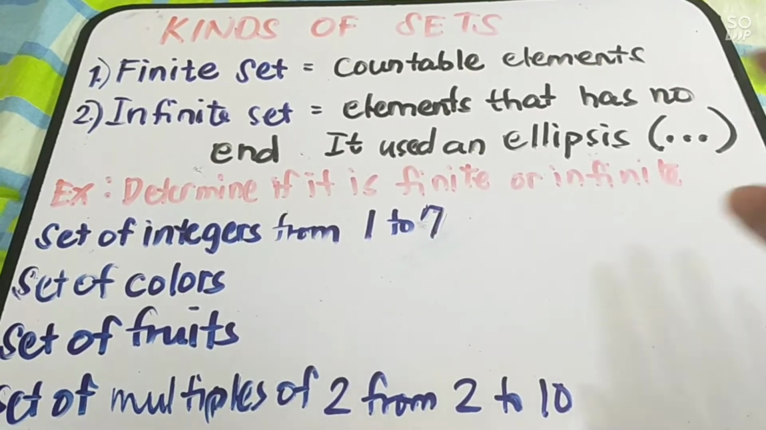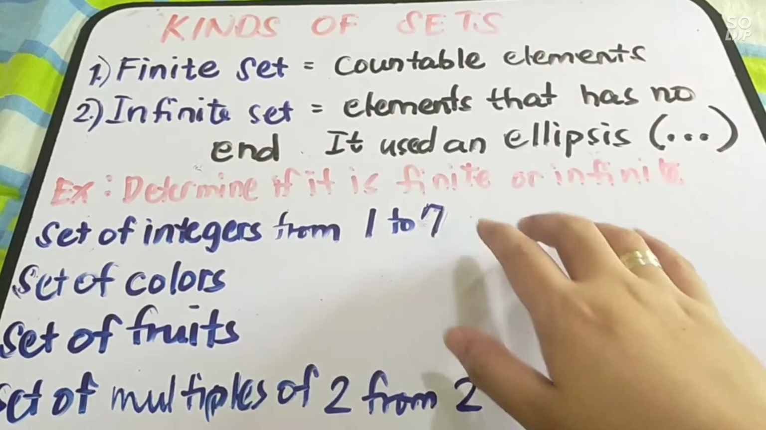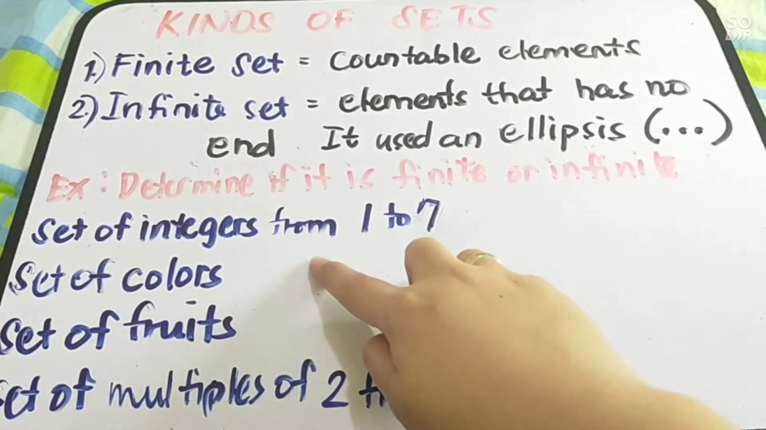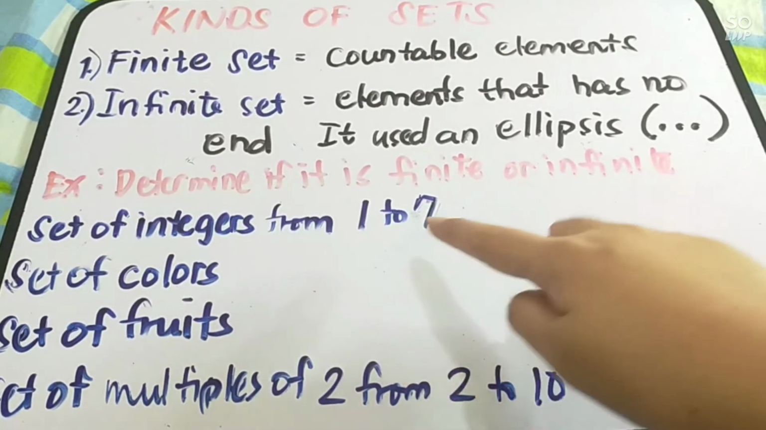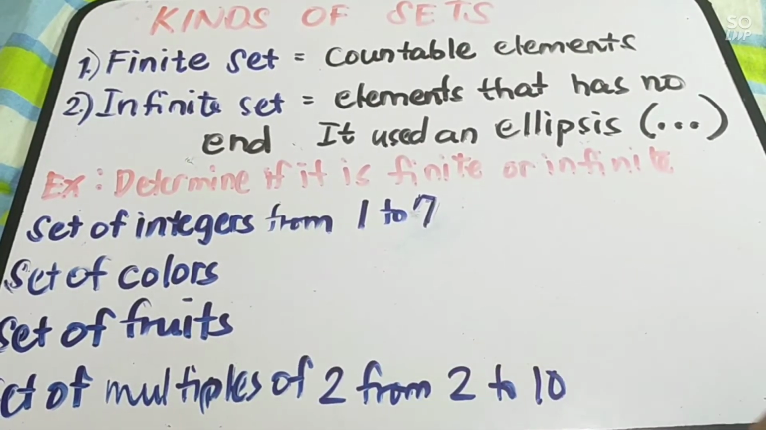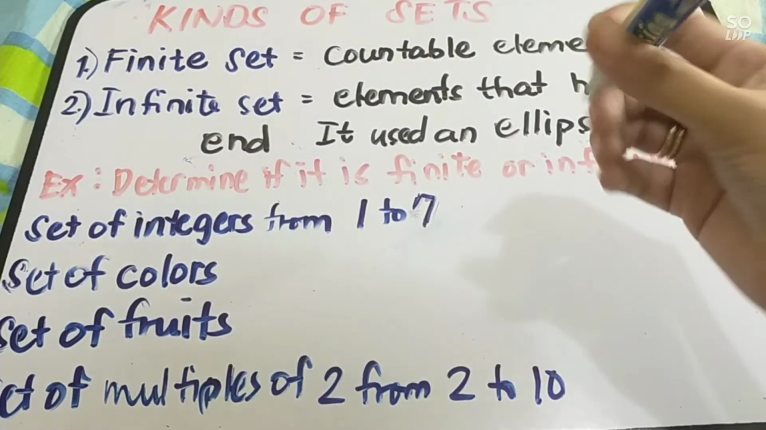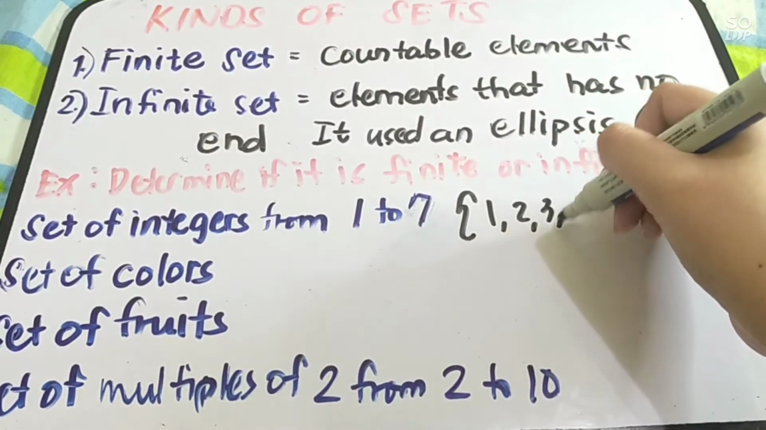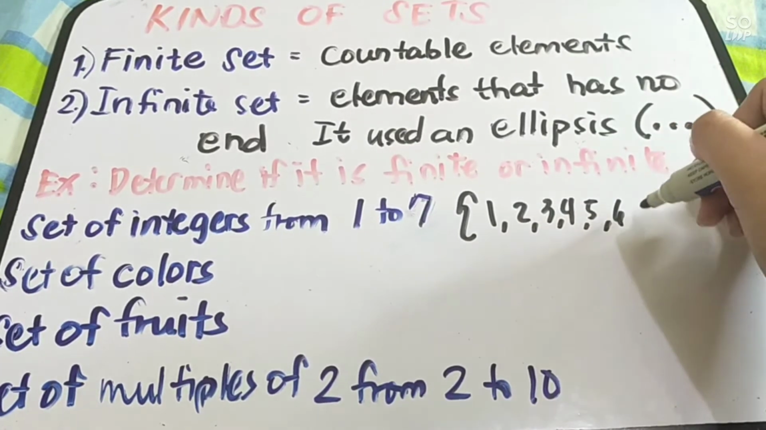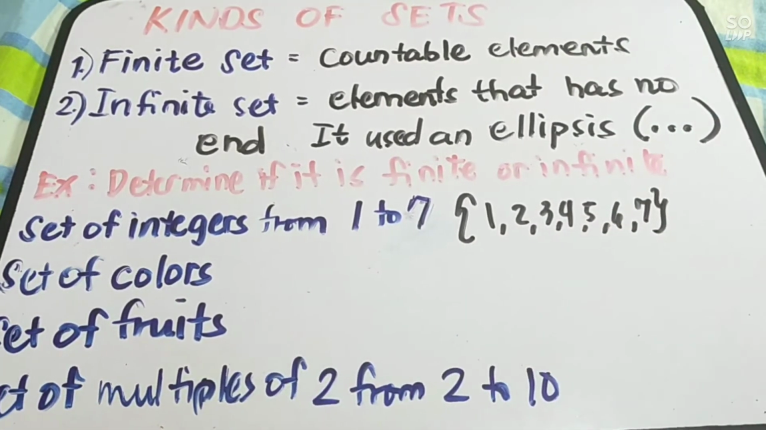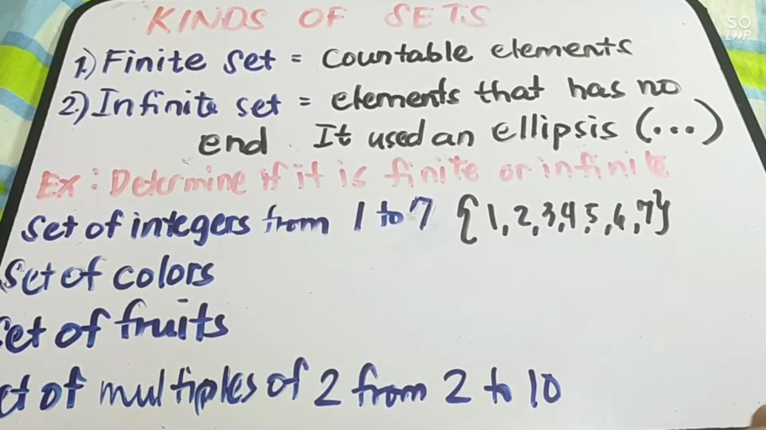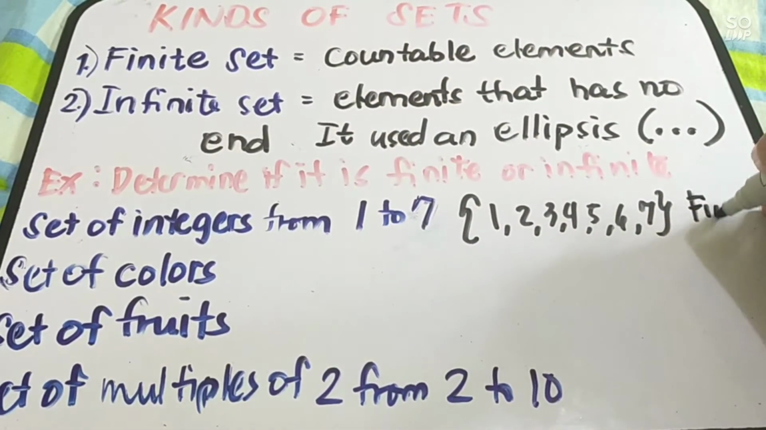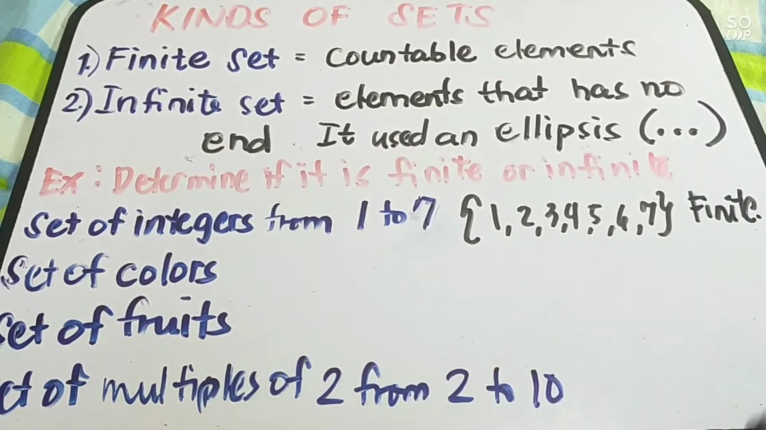Is it clear? So, let us have this one. Determine if it is finite or infinite. Let us have the first one. Set of integers from 1 to 7. So, in the set of integers from 1 to 7, we can have this one as 1, 2, 3, 4, 5, 6, 7. Meaning, we have an ending. Okay? So, since we have an ending, therefore, this set is finite. Alright? So, that is it.